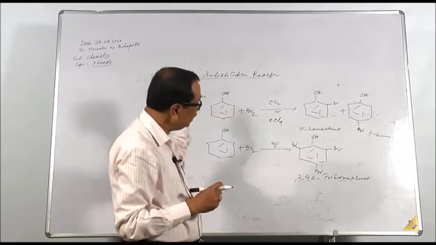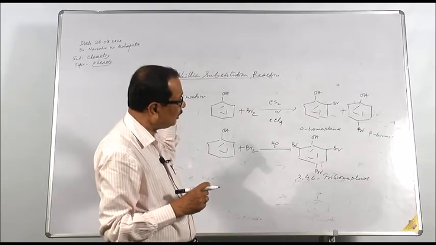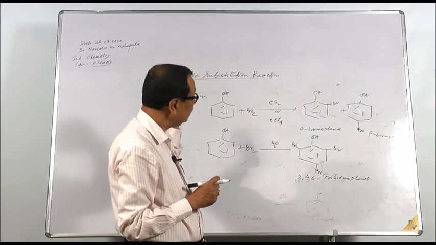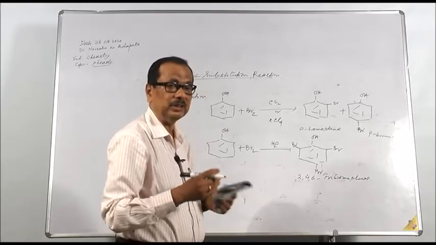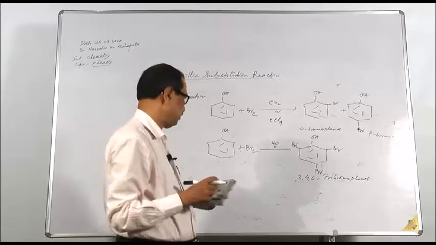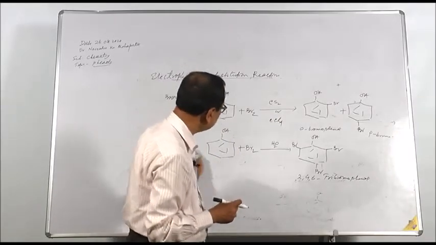If you compare with benzene, there we needed a Lewis acid in the form of anhydrous aluminum chloride. But here no Lewis acid is necessary.